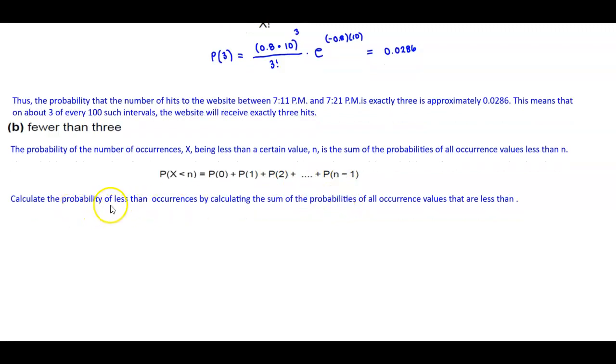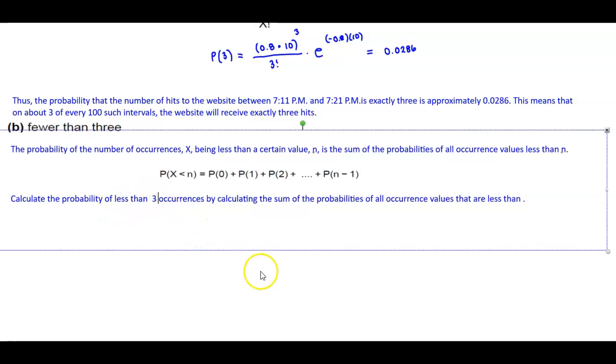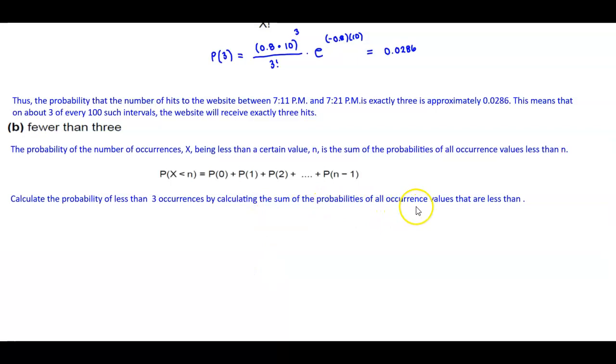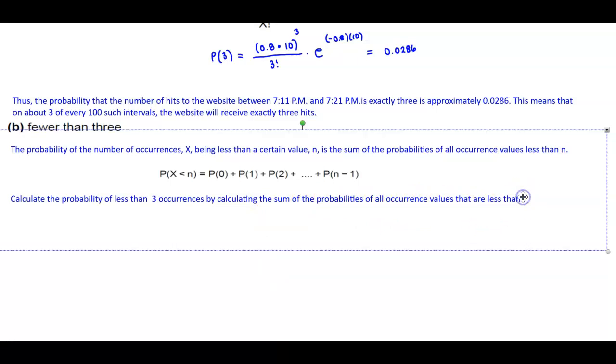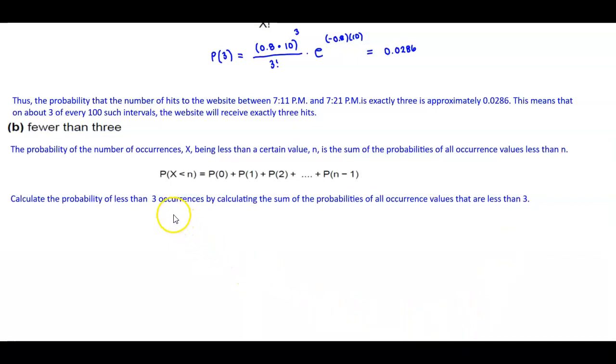We want to calculate the probability of less than 3 occurrences by calculating the sum of the probabilities of all values that are less than 3. So the probability of x being less than 3 is going to equal the probability of 0 plus the probability of 1 plus the probability of 2.